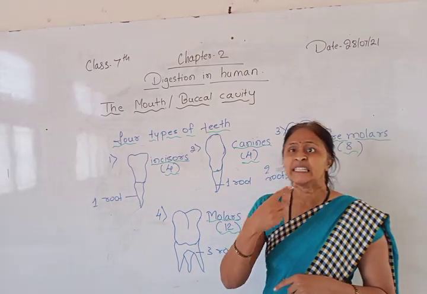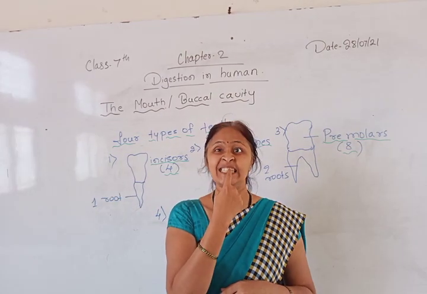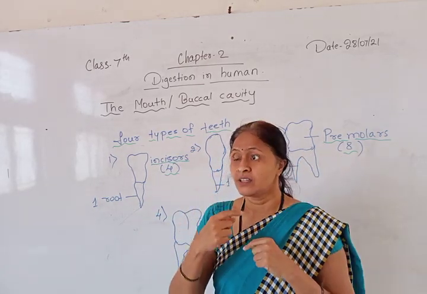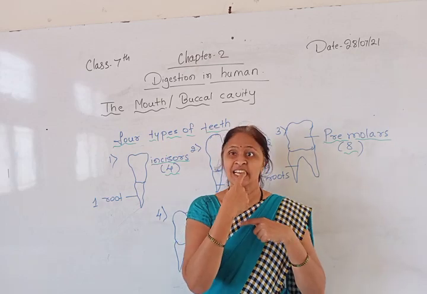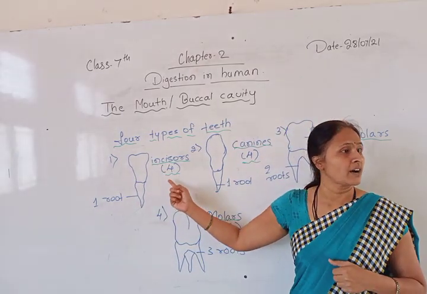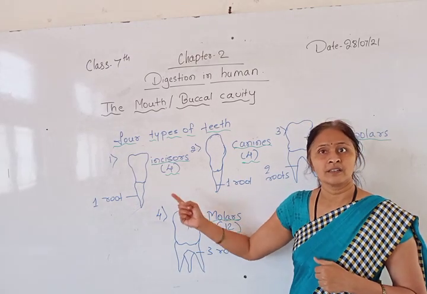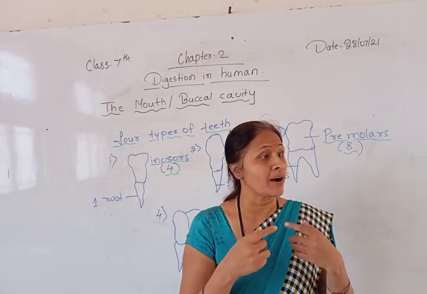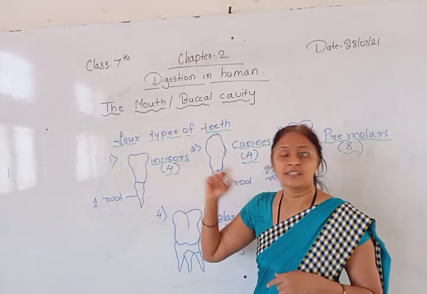You can see this one. These four teeth: 1, 2, 3, 4. Flat teeth are there, four broad teeth, 2 in the upper jaw and 2 in the lower jaw. So these 4 teeth are called incisors. The first teeth which will come in the baby's mouth are nothing but the incisors.